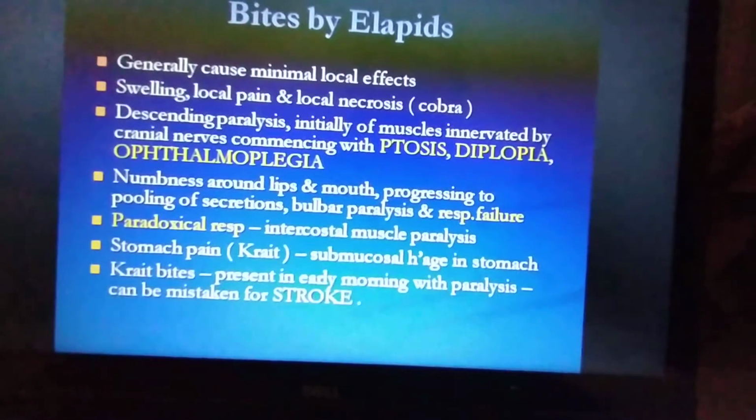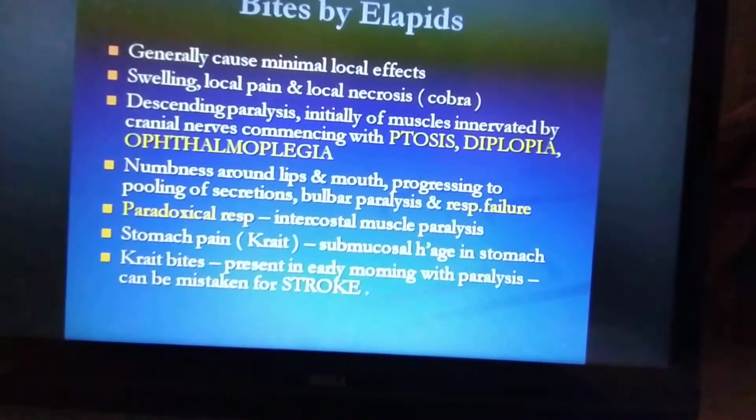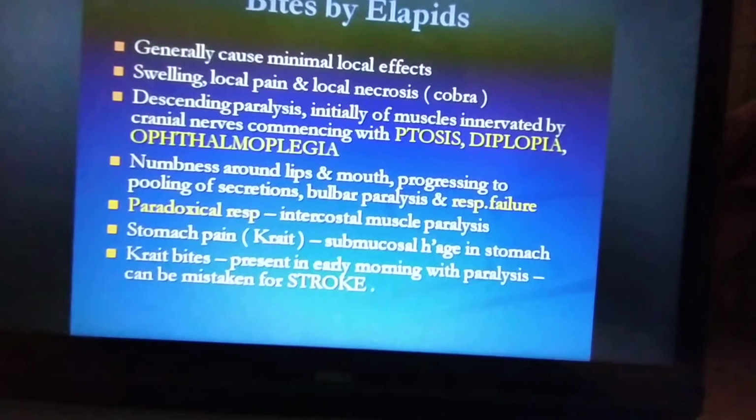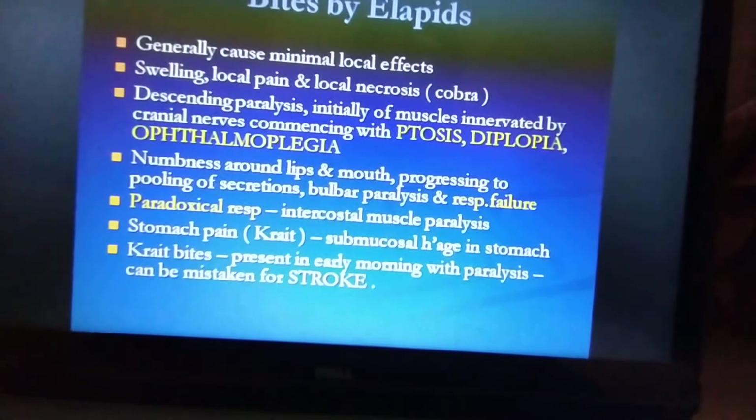Except for the cobra, other Elapidae won't produce any local effect, but the cobra can produce some local effects like swelling, local pain and local necrosis.